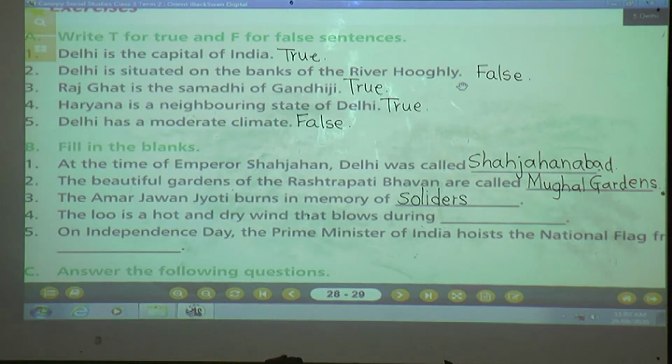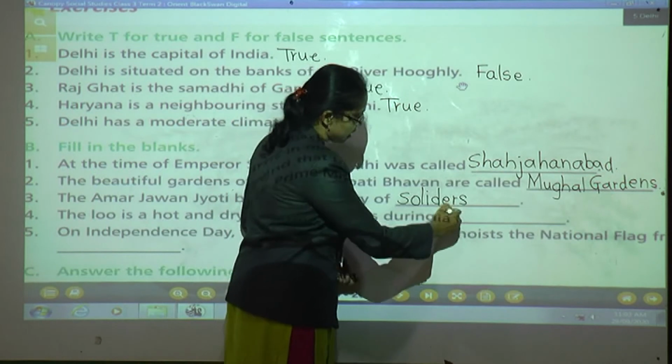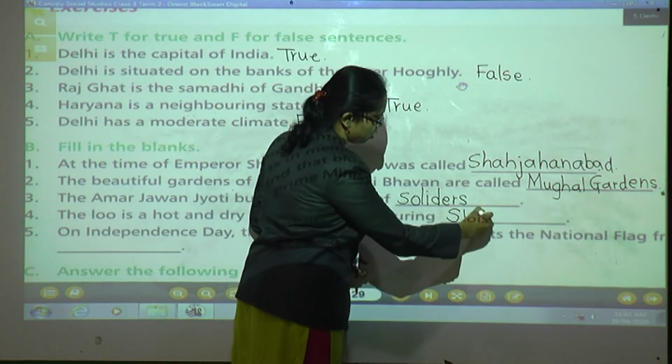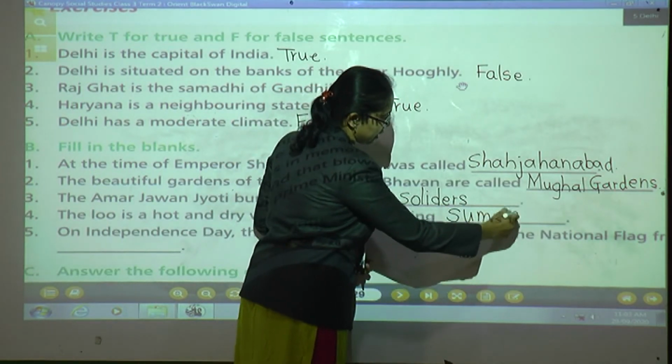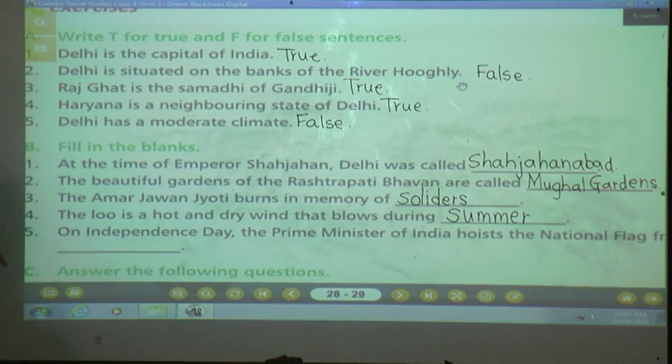The Lu is a hot and dry wind that blows during which season? The Lu is a hot and dry wind that blows during. Yes, come on, children. In which season does it blow? Yes, already we have discussed. It blows in summer, or does it blow in winter? Yes, correct. It blows in summer. Tell me the spelling of summer. S-U-M-M-E-R. Summer.